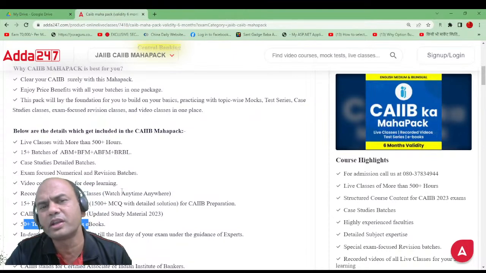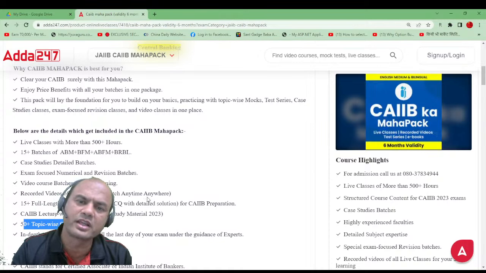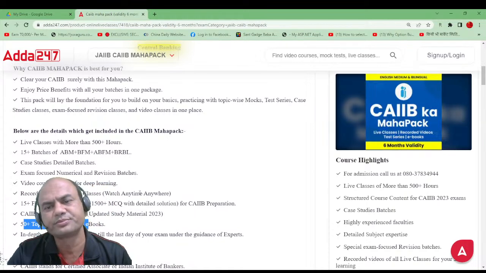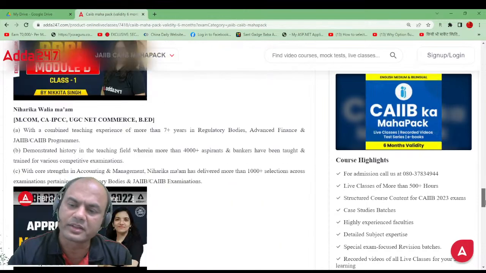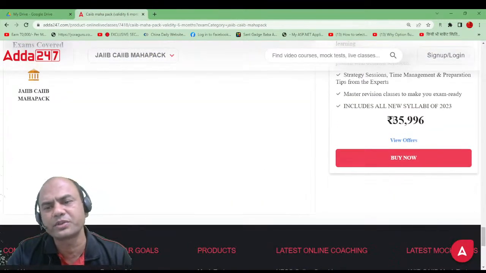So what all do you need? This much if you study, you don't need to study anything else. 15 plus batches. Now look at the fees part. That fees part also now again 80% off is going on.